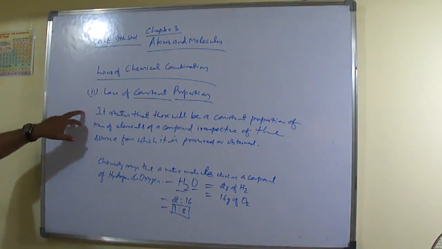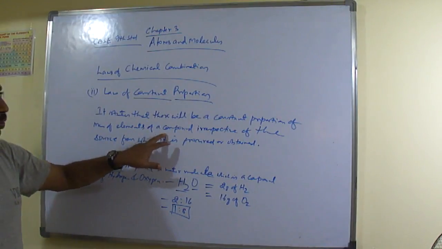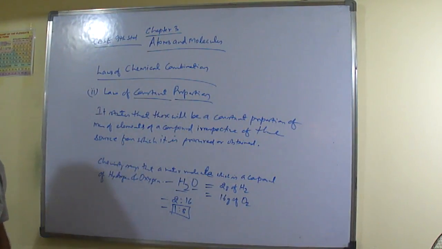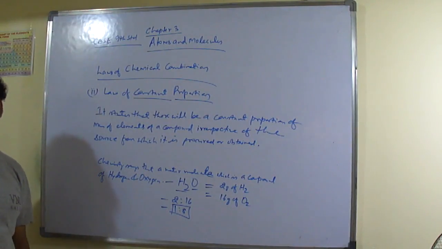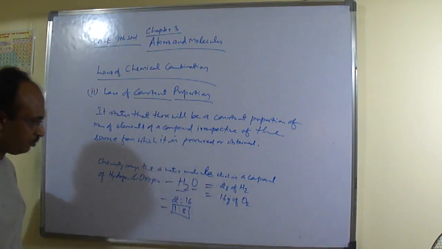Understood now? So this law states that there will be a constant proportion of mass of elements of a compound irrespective of the source from which it is procured or obtained. Understood now? Okay. If you want, you can take the example of ammonia also.